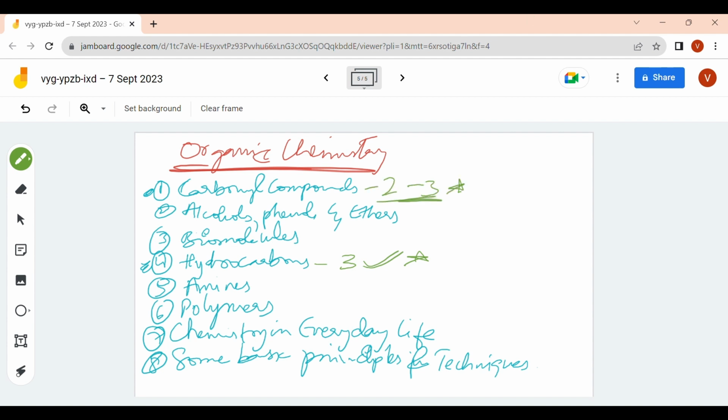It's also very important. Then alcohols, phenols, ethers you will get 1 to 2 questions. Also important. And biomolecules you will get 2 questions. Focus on this also. Very easy chapter and important also. And you have polymers also, very easy chapter, direct questions. You will get 1 to 2 questions. And haloalkenes and haloarenes also you get 2 questions.